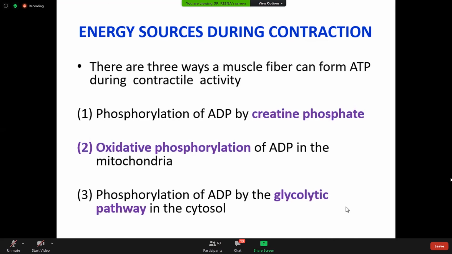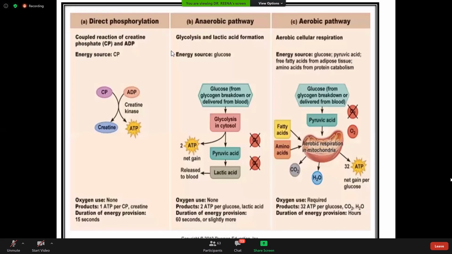Here you can see direct phosphorylation, creatine phosphate and ADP, with the creatine kinase enzyme in muscle. This causes creatine and ATP production. One creatine phosphate produces one ATP. The ATP obtained from this process is good for 15 seconds in muscle contraction.